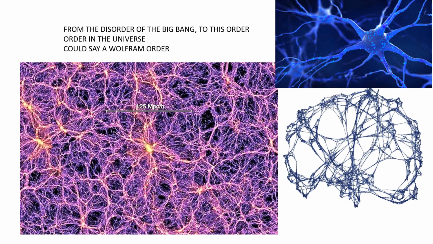We see a picture of the universe. Look how ordered it is. At the right, there is a complex system, just mathematical, which after many iterations begins to give order. Complex systems finish in order for pure mathematical reasons. And the third one is again the neuron. Look at the similarities of the three things.